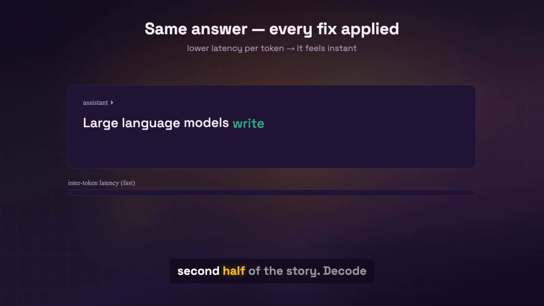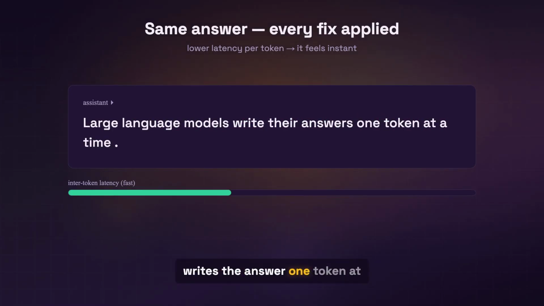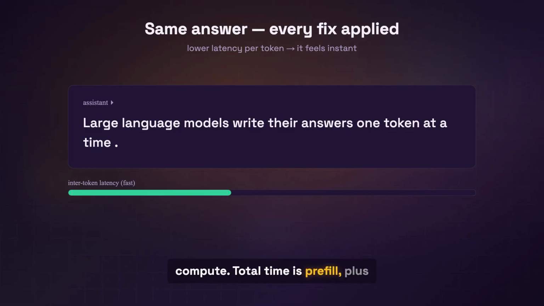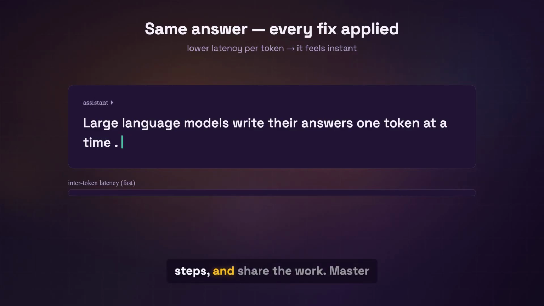So remember the second half of the story. Decode writes the answer one token at a time, each token a full pass through the model, and it is bound by memory bandwidth, not compute. Total time is prefill plus tokens times their latency. To speed it up, shrink the bytes, skip steps, and share the work. Master both phases, and nothing about the model feels slow.